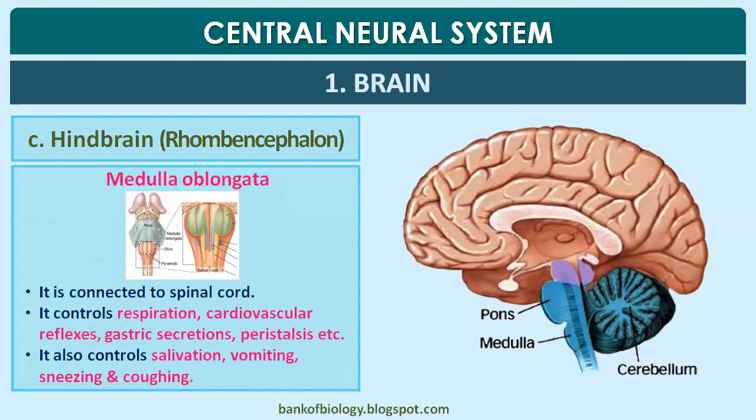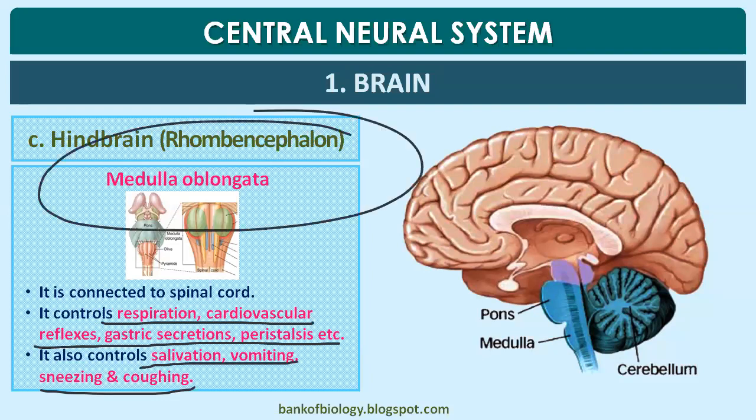Now talking about the medulla oblongata. The fourth ventricle is present here only, isn't it? It is connected to the spinal cord. It controls respiration, cardiovascular reflexes, gastric secretions, peristalsis, all involuntary activities. Then reflex reactions also, like salivation, vomiting, sneezing, coughing, all from the medulla oblongata.